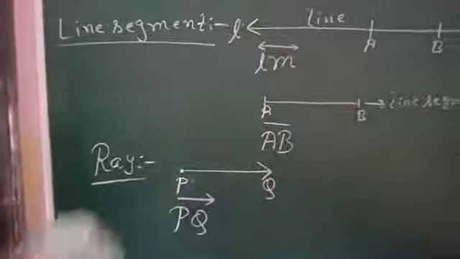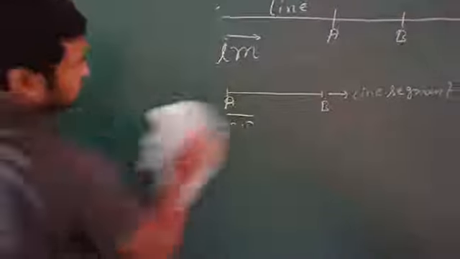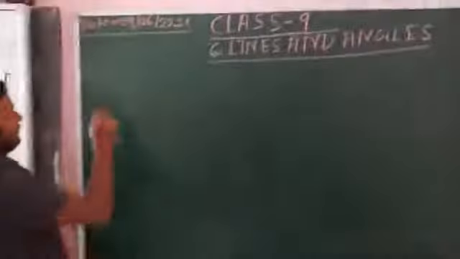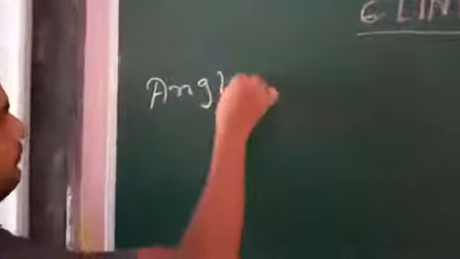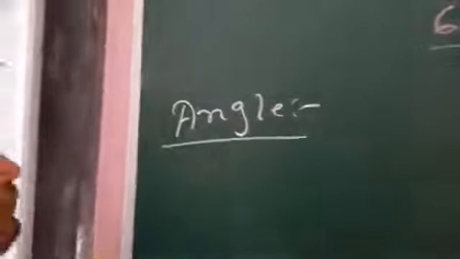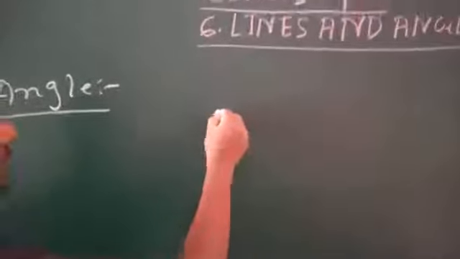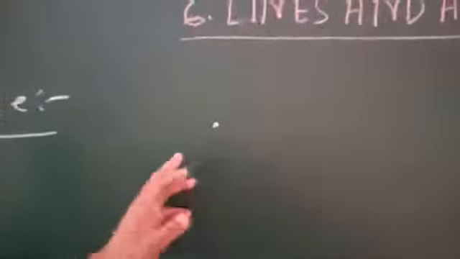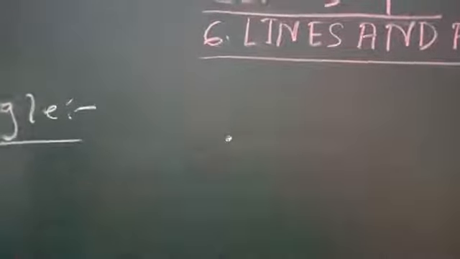Now next, we have to study about angle. Suppose there is one point here. A point means any figure whose dimension is 0.